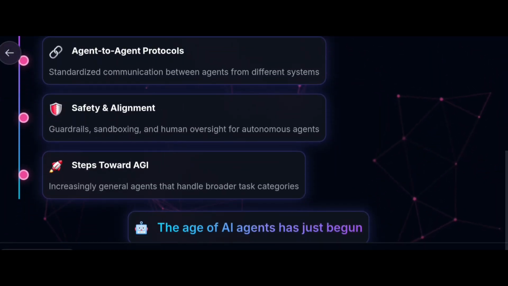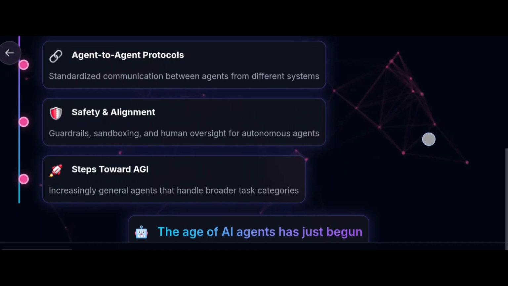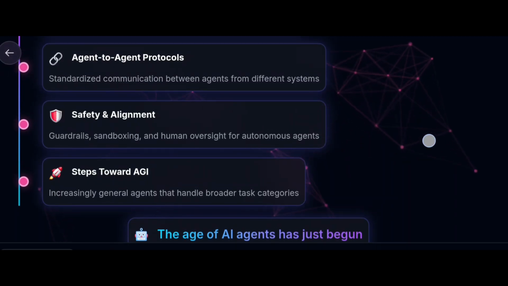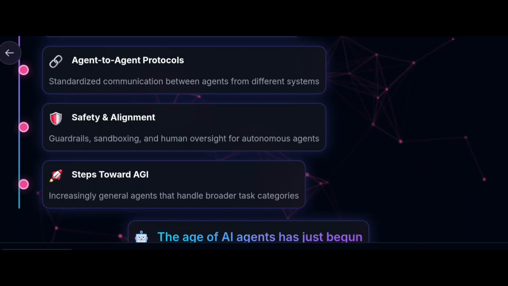Steps towards AGI. AGI is an advanced topic, artificial general intelligence. It means increasingly general agents that handle broader task categories. So the age of AI agents has just begun.